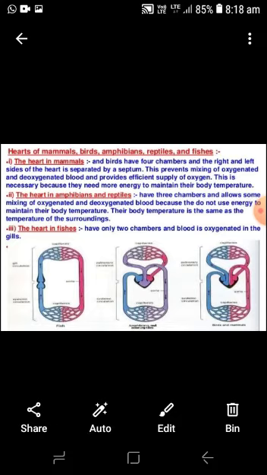That's why the circulation of blood in fish is known as single circulation. So these are the different types of hearts present in different organisms such as mammals, amphibians, reptiles and pisces, meaning fishes.